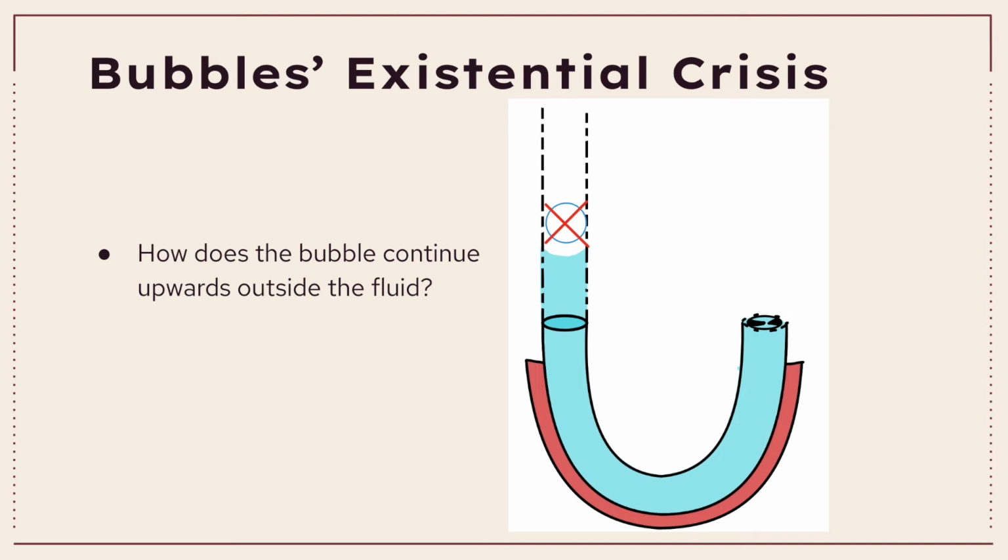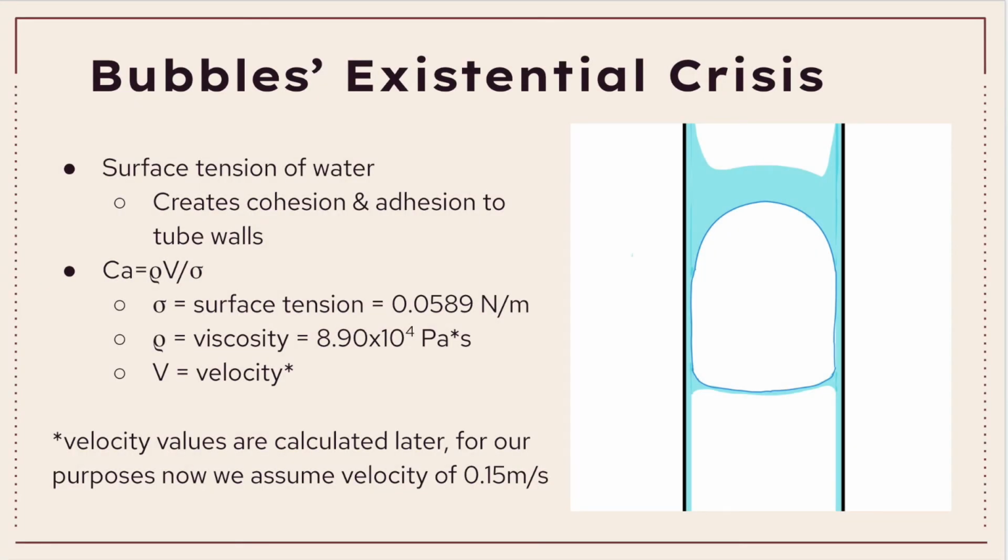At a certain point, the bubble goes above the line of fluid in the tube, yet it is still able to travel upward instead of dispersing in air. To understand why this is possible, we look at the size of the tube, where the surface tension of the water results in adhesion to the tube walls. It also results in cohesion to the water traveling above the bubble. The capillary number of a fluid is a dimensionless value that represents viscous effects versus surface tension forces. Because the viscosity and velocity of this fluid are relatively low, the capillary number is low, meaning that the flow is dominated by surface tension. Because of this, the water above the bubble does not slip through the sides.